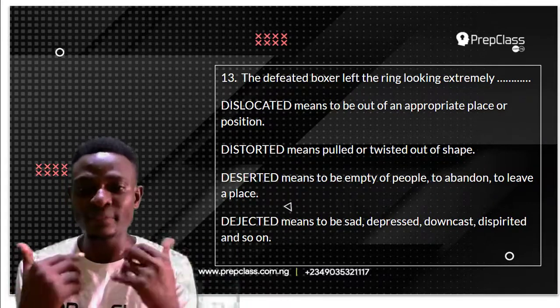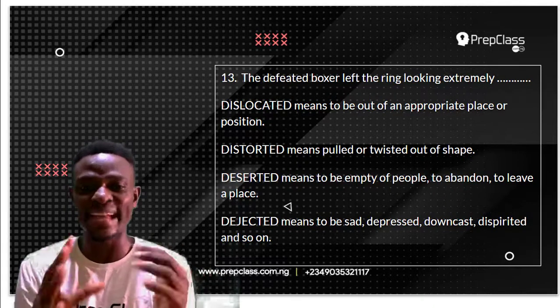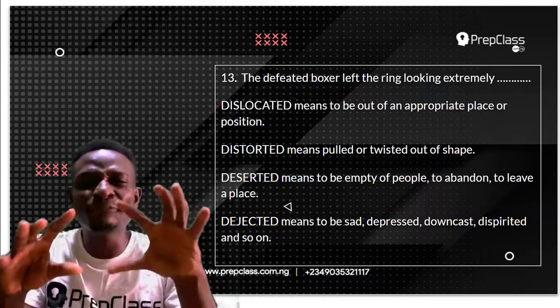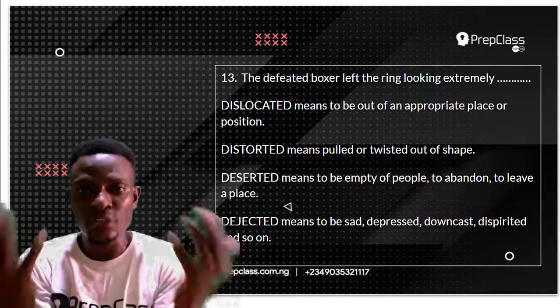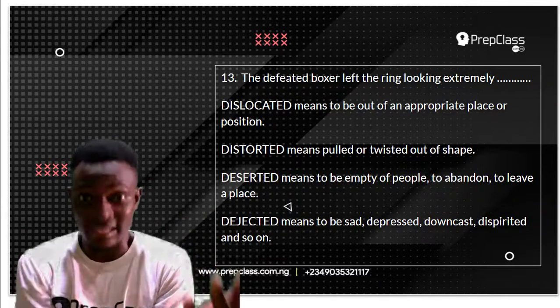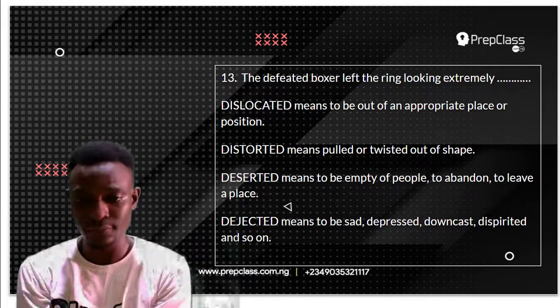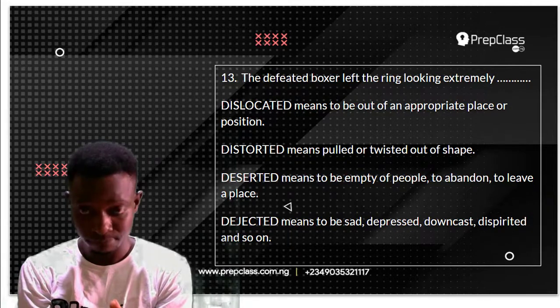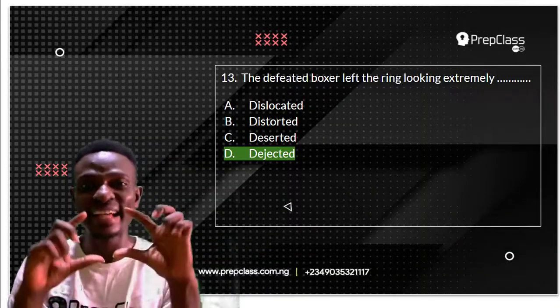Dejected means to be sad, depressed, downcast, dispirited, and so on. So the defeated boxer left the ring looking extremely dejected. Imagine yourself as a boxer and you just lost a fight. How would you be looking? You'll be looking so pitiful. So the answer to this question is dejected.